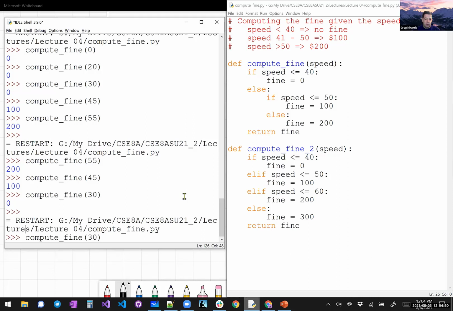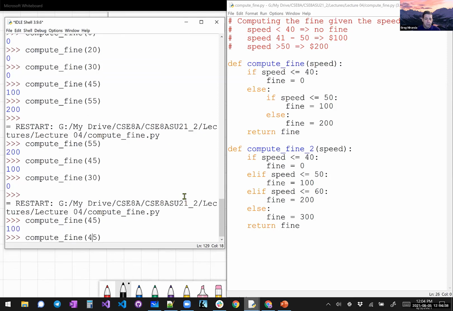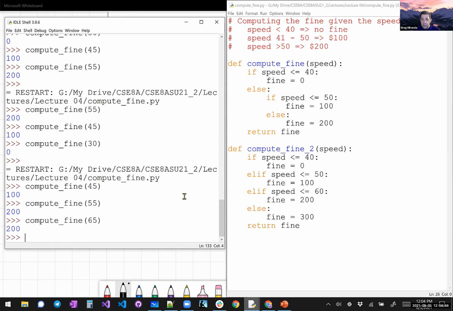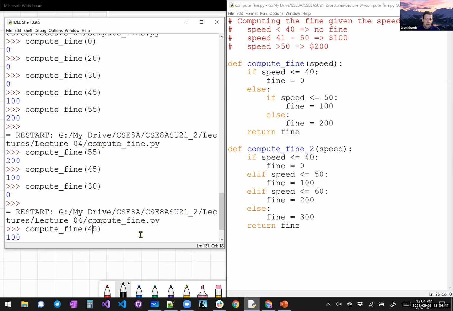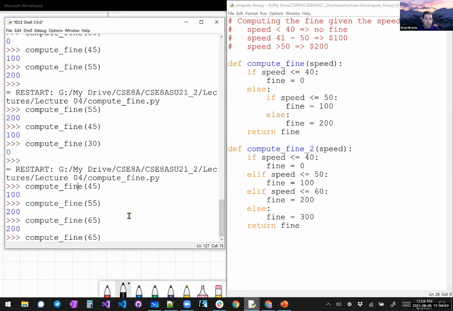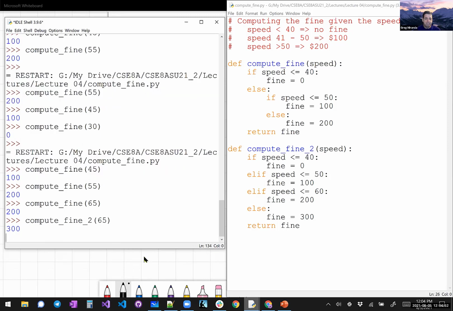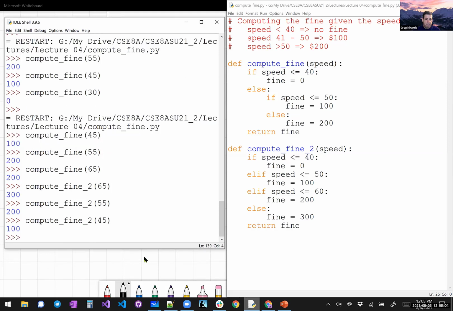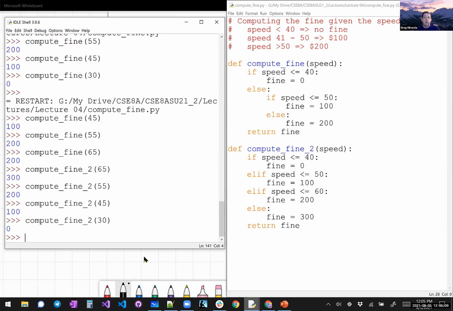So now let's do 45 is 100. 55 is 200, and 65 is, actually, did I not save it? Oh, you know what? I was calling the wrong method. No one caught me. There's a 300. There's the 200. There's the 100. And there's the 0. So we now have 4.